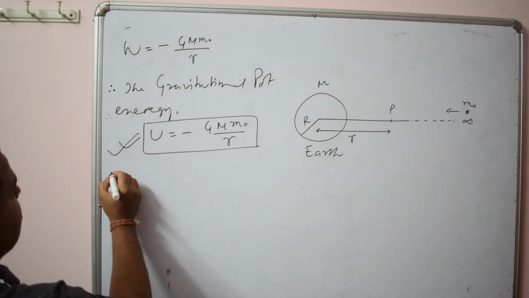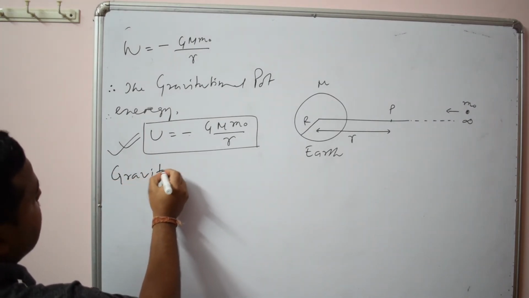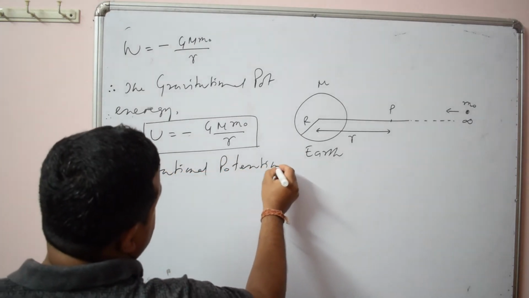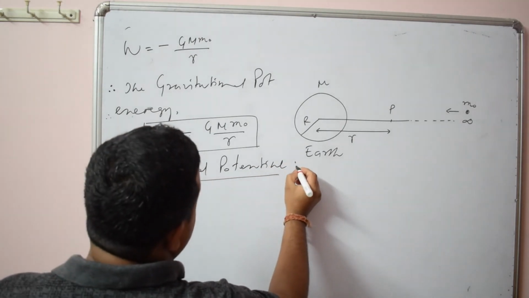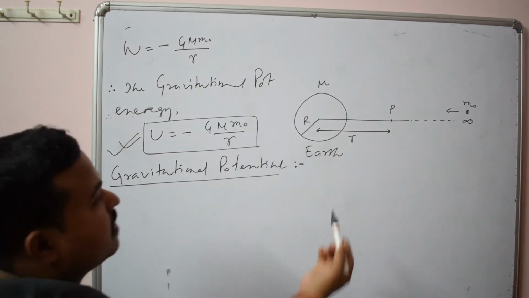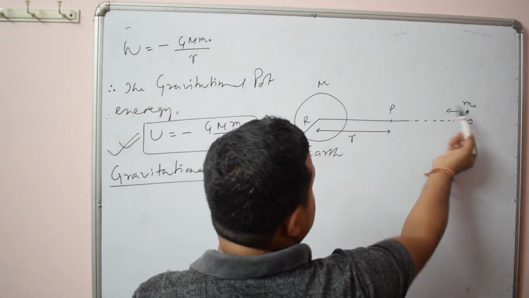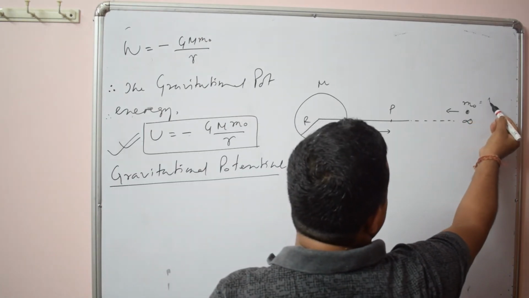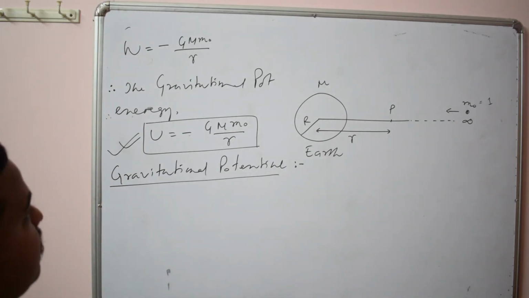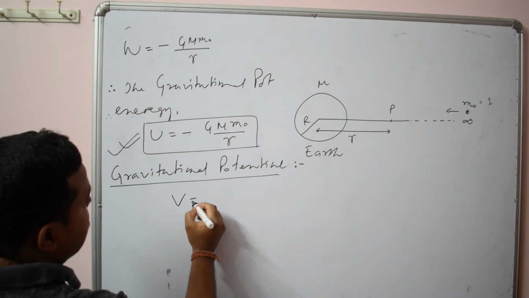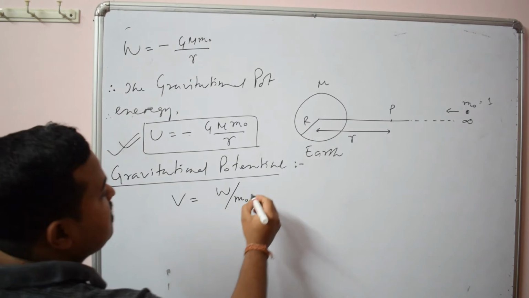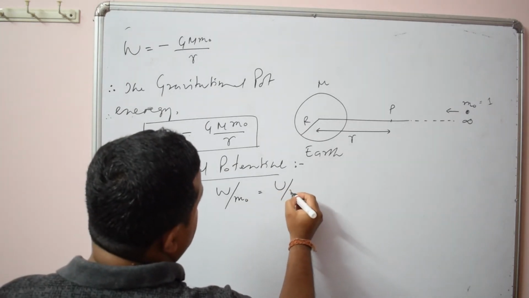And let us talk about gravitational potential. Now what is gravitational potential? It's simply the same concept. Here we are bringing a point mass m naught. If this mass is unit mass, say 1, then that amount of work done is called gravitational potential. Or simply, gravitational potential is the work done per unit mass, or the potential energy per unit mass.